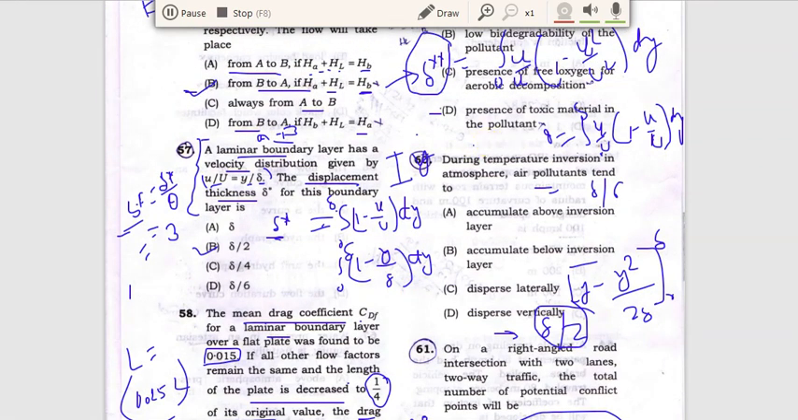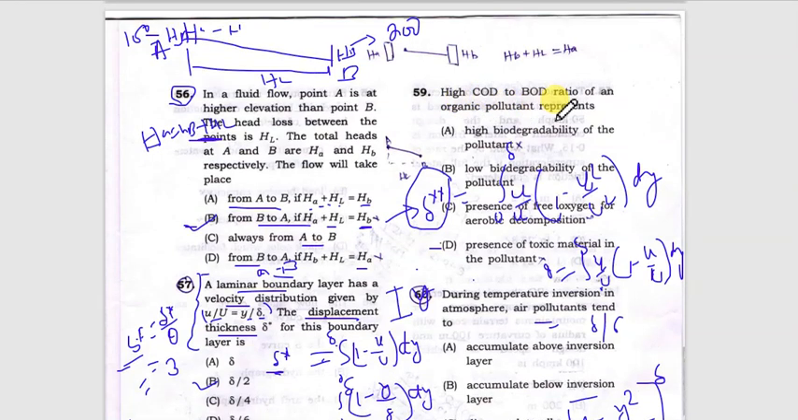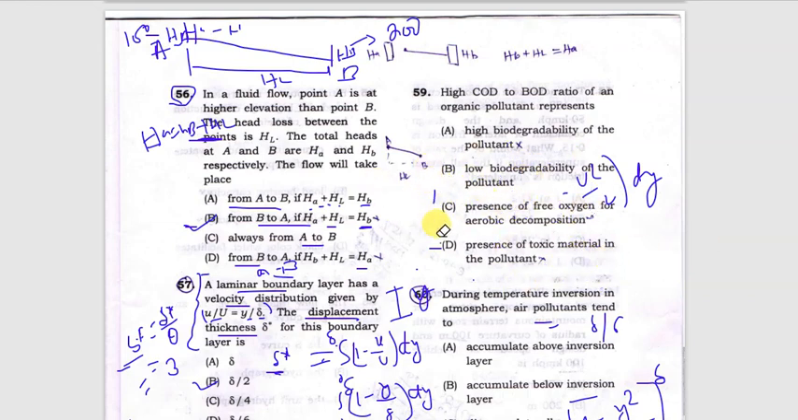Next question is, high COD to BOD ratio of an organic pollutant represents what? We know COD is the chemical oxygen demand, is used to represent the inorganic pollutants present within the sewage, and BOD is the biochemical oxygen demand. It is used to represent the organic matter or organic pollutant present within the sewage or the sample.